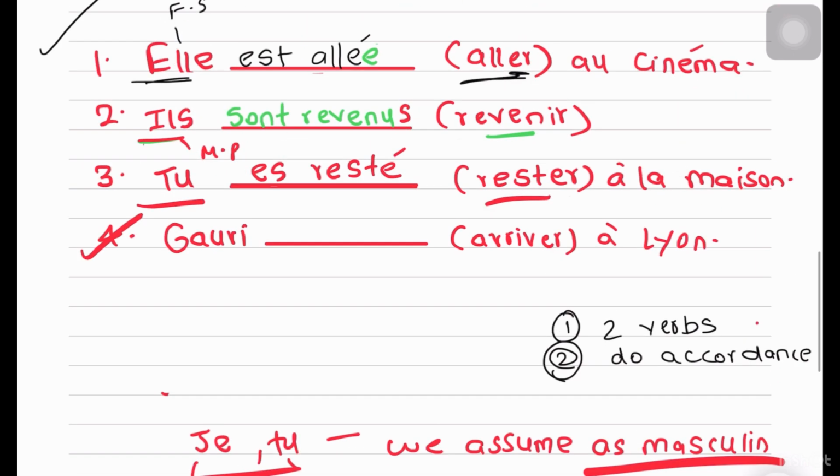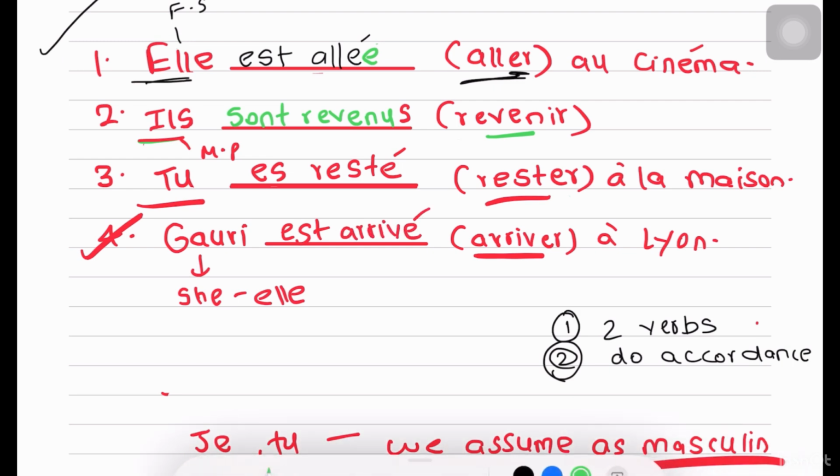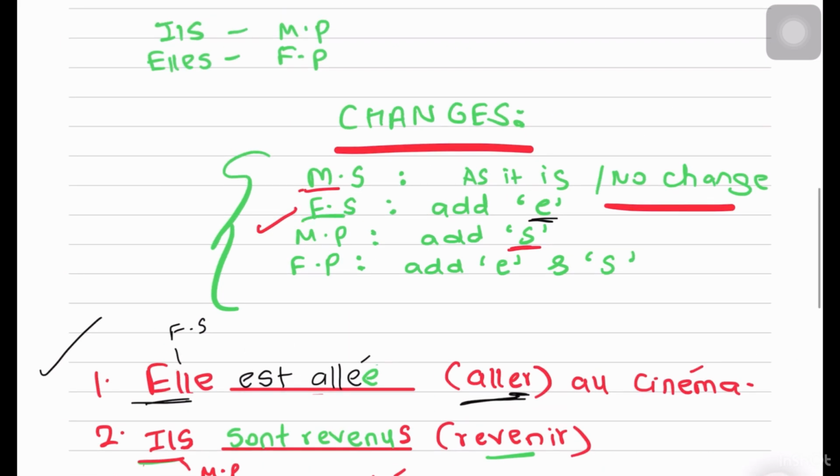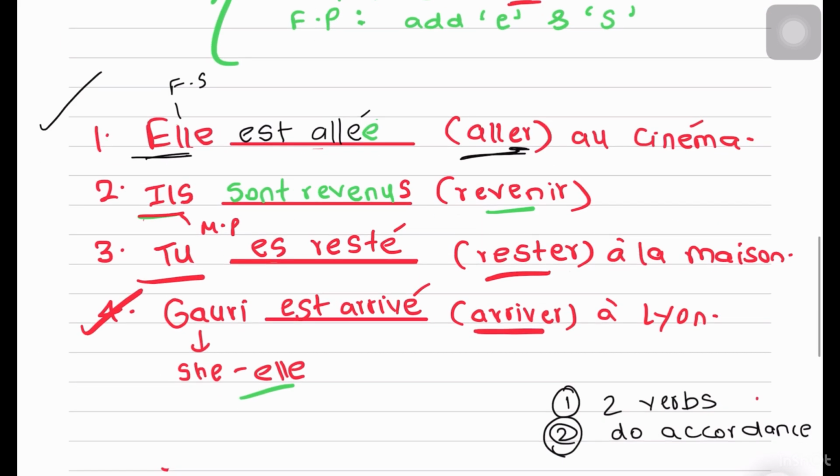Here it is Gauri. And arriver is part of Dr. Mrs. Vandertramp. So Gauri is she. That is elle. So with elle, être becomes est. And arriver, a normal ER verb, I remove the R, I add an accent on my E. Now another step is accordance. For elle, feminine singular, I will add an E to my verb. That is, Elle est arrivée à Lyon.